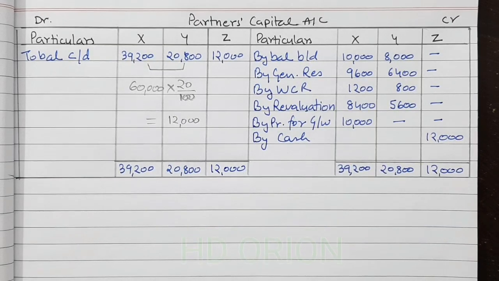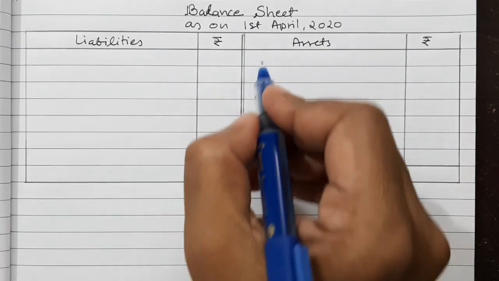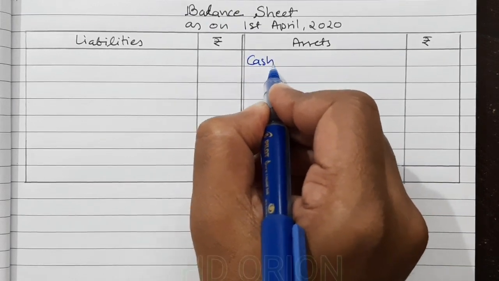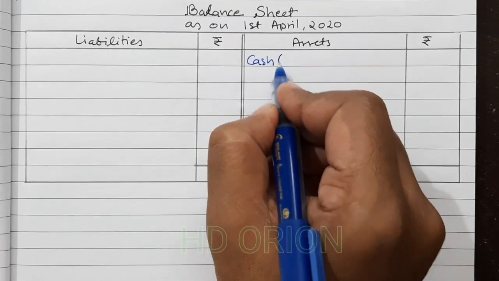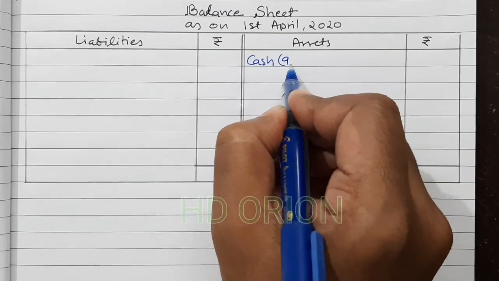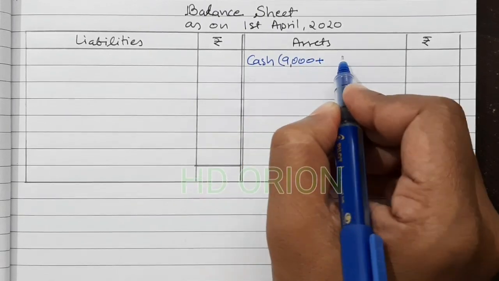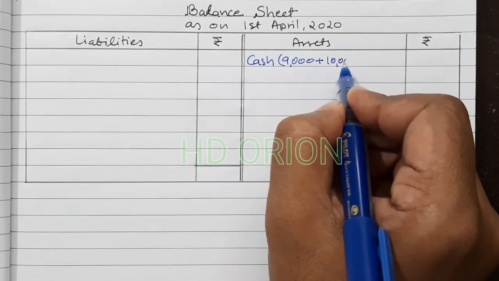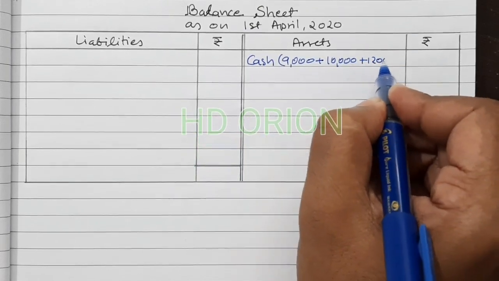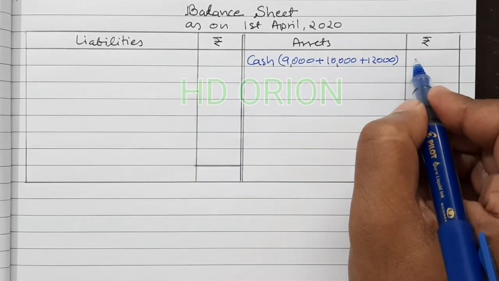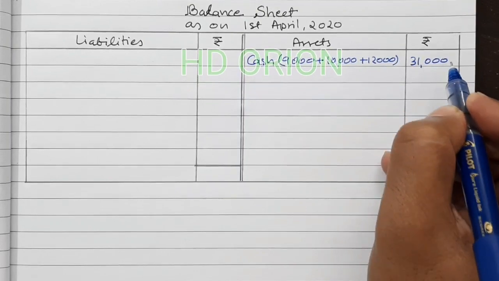Now let us see the balance sheet of the new firm. So starting with cash, the firm was already having 9,000 with them, plus 10,000 is premium for goodwill brought and 12,000 is the capital brought by the new partner. Total is 31,000.